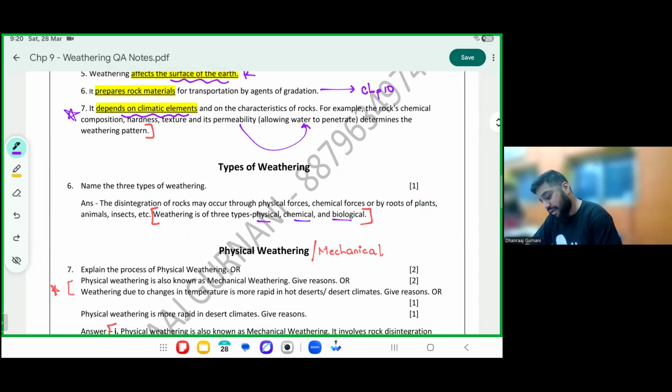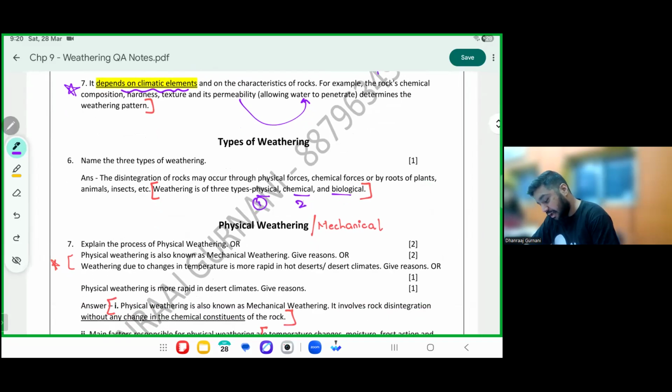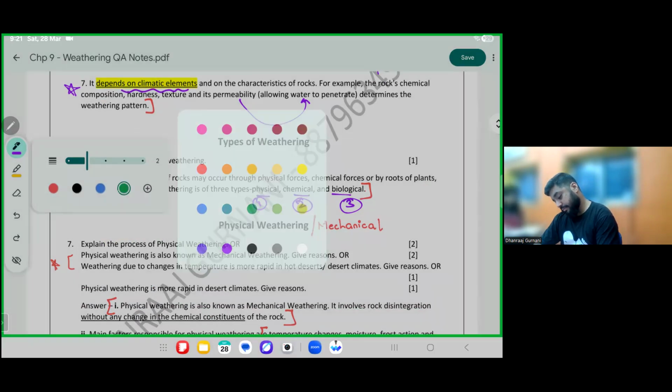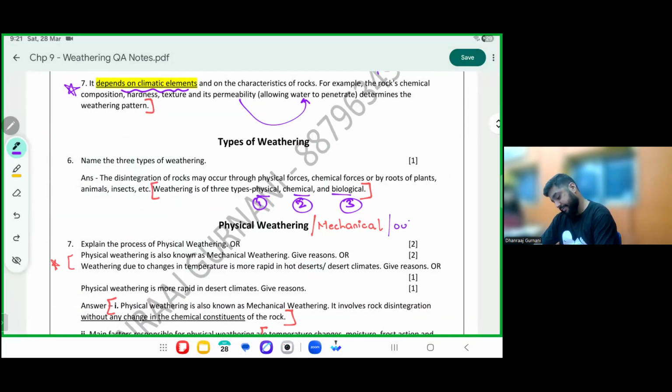Here we mark types of weathering: physical, chemical, and biological. Let's learn the first one, what is physical weathering. Please mark physical is also called mechanical weathering. Please make a bracket and write outside. Physical means outside.